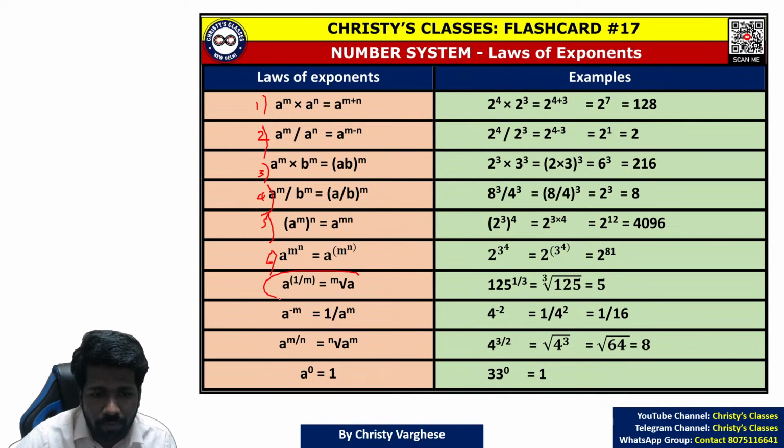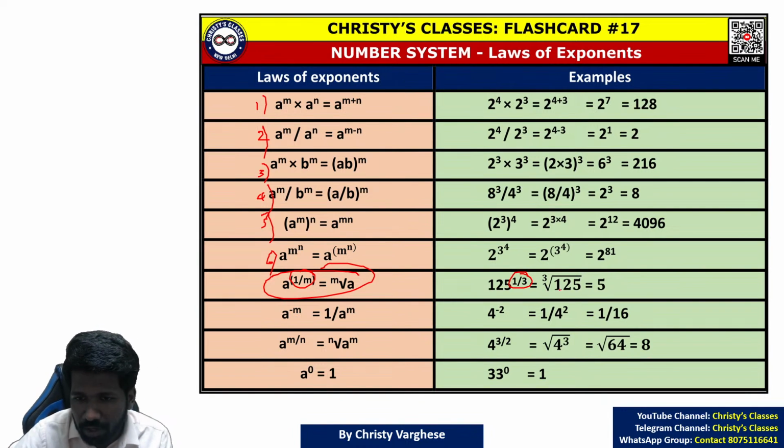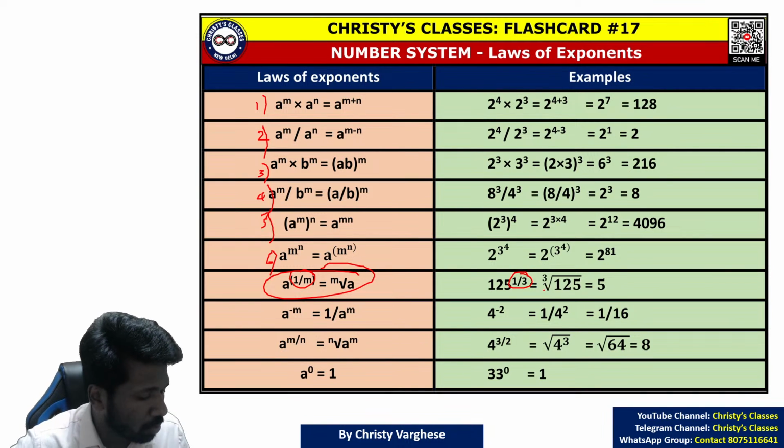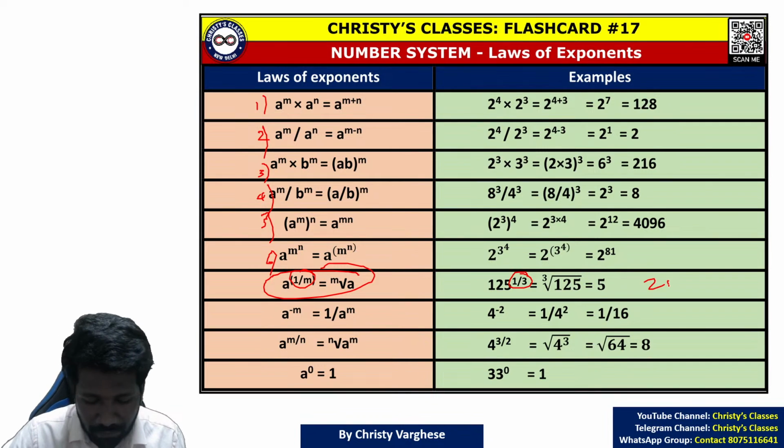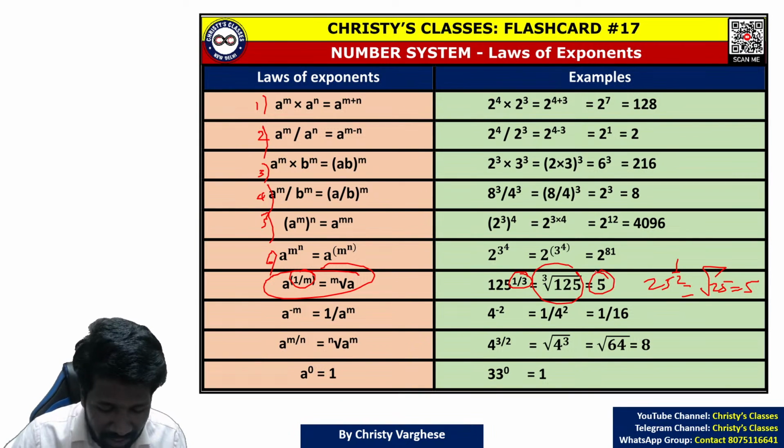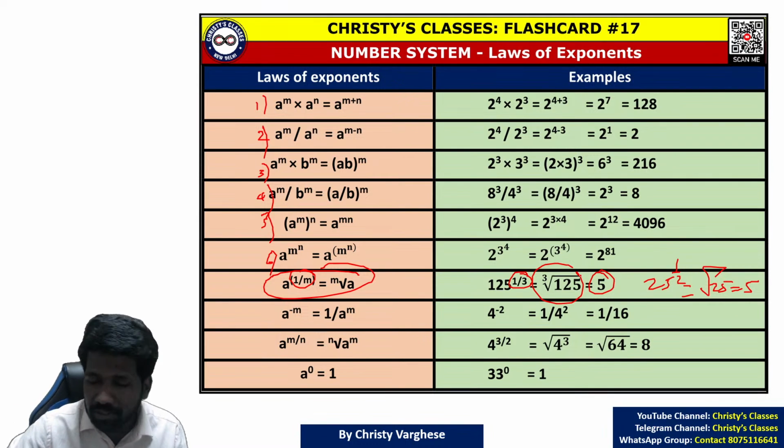Now what about fractional power? Reciprocal power, 1 by m. A raised to 1 by m. 125 raised to 1 by 3 means the third root of 125. So if it was 25 raised to 1 by 2, that is the second root of 25, which is 5. That does not mean you can always simplify it that easily. I am showing you examples that simplify faster because I am showing you the concept.